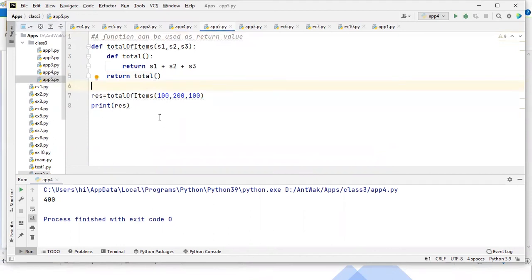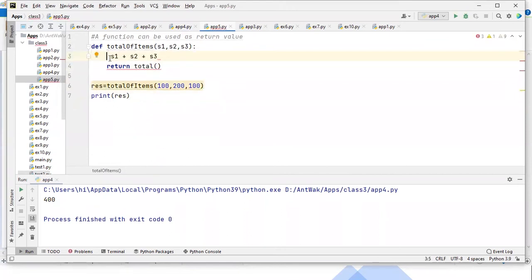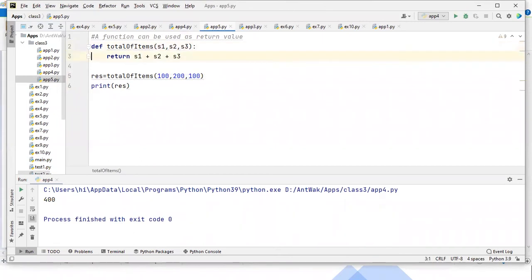In the app 5, I'm preparing one function. The function name is total of items. You know what it's returning, clearly: it's returning S1 plus S2 plus S3, or better, you can take item 1, item 2, item 3.